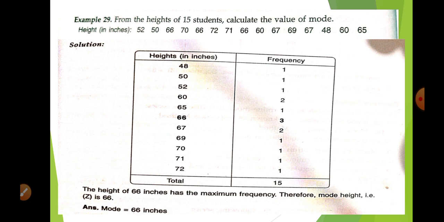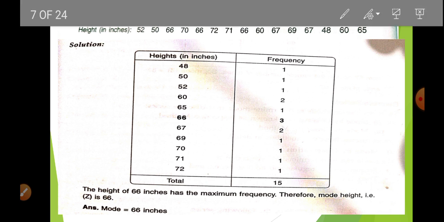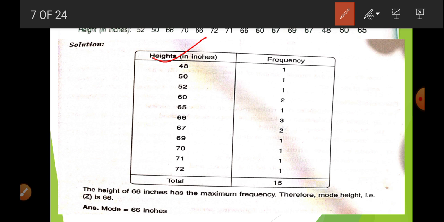So here again the same question: 15 students and their heights. Now we are going to write this height in ascending order, and we will write how many times it occurs.